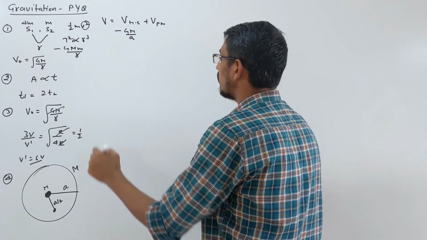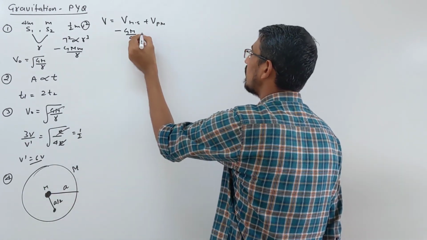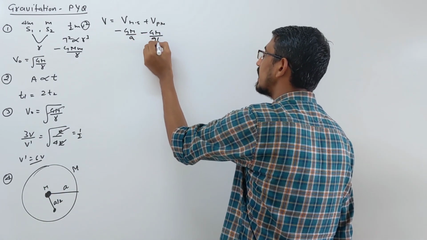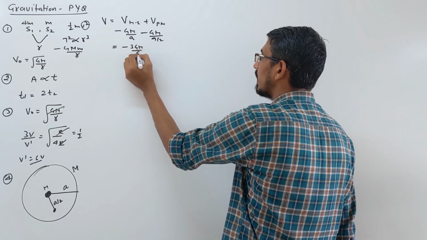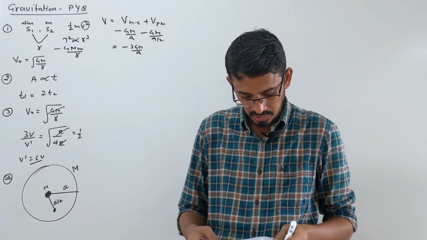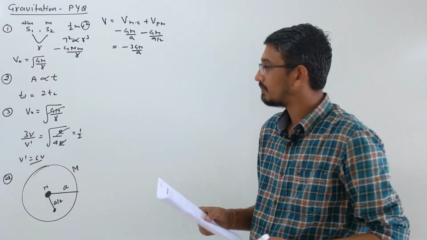Okay. Then the potential due to this point mass is, by the general formula, minus G m upon the real distance, A by 2. So this becomes minus 3 G m by A. That will be your answer simply. Second option is the correct answer.